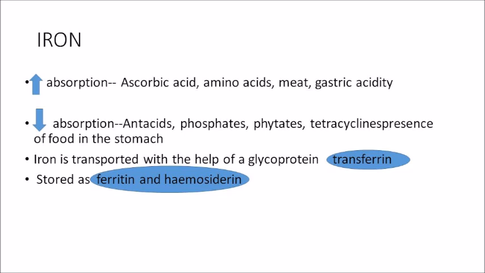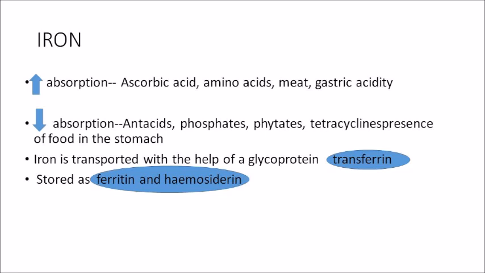There are some compounds which increase the absorption of iron. One is ascorbic acid or vitamin C, 2 is amino acids, 3 is meat, and 4 is acidity of the gastric juice or gastric acidity. All these can increase the absorption of iron. So if you consume lemon along with iron, it is going to increase the absorption of your iron. Similarly, amino acids, meat and gastric acidity.